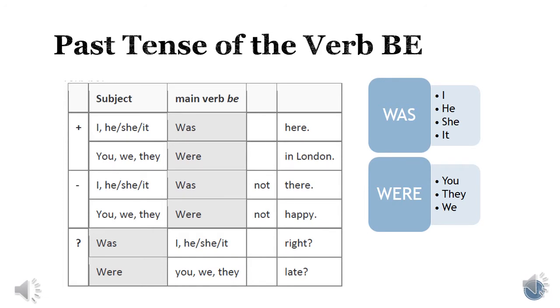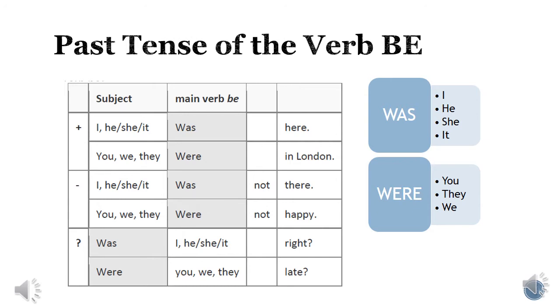To review the verb to be in the past form, it's very important to remember that it means ser o estar. So in past tense, it means fue o estuvo. The verb to be in past is was or were. Remember, we use was for I, he, she, or it, and we use were for you, they, and we. As we can see in this chart, we have affirmative, negative, and questions.